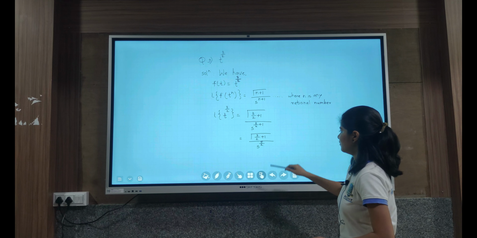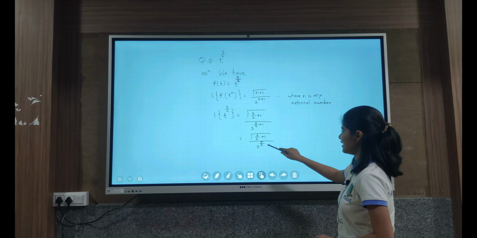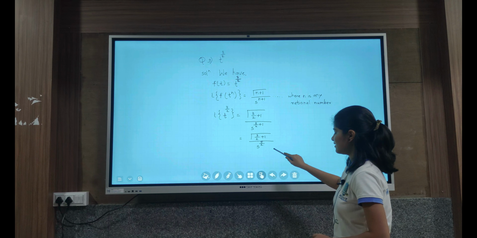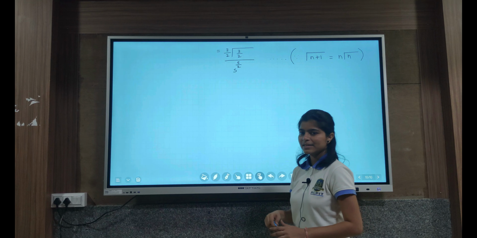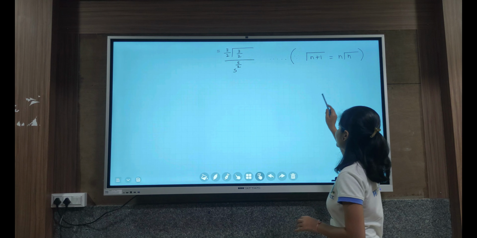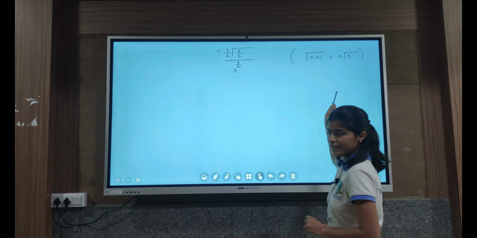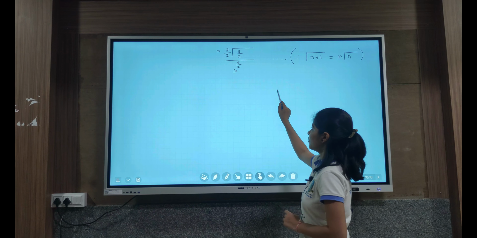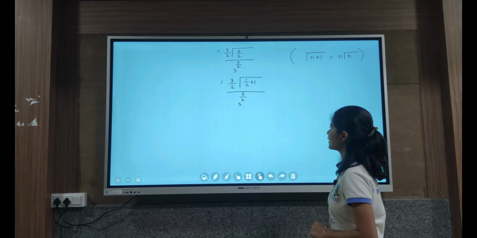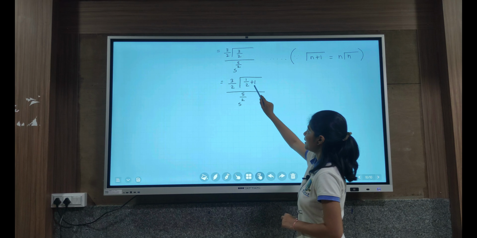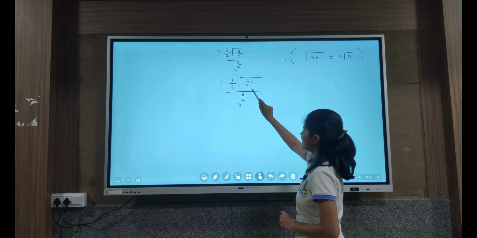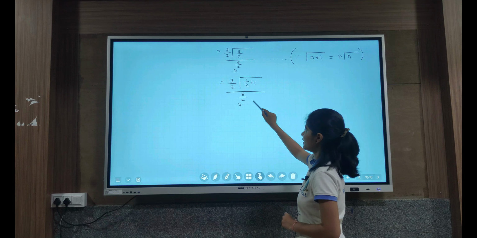Here by simplifying this term, we get gamma of 3/2 plus 1 upon s raised to 5/2. By applying the property of gamma functions, that is gamma of n plus 1 is equal to n gamma of n, here we get gamma of 3/2 upon s raised to 5/2. Here we can replace the 3/2 by 1/2 plus 1. So we get 3/2 gamma of 1/2 plus 1 upon s raised to 5/2.